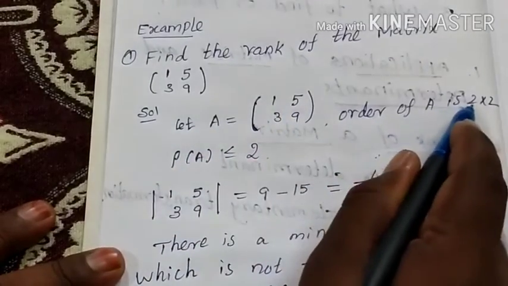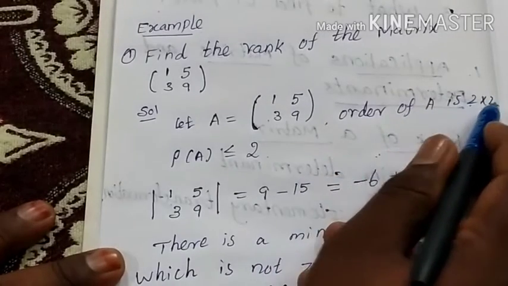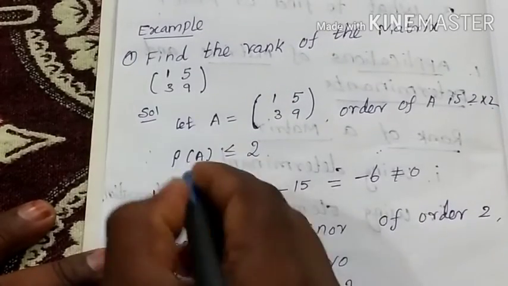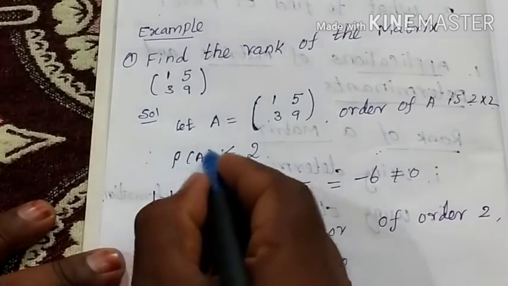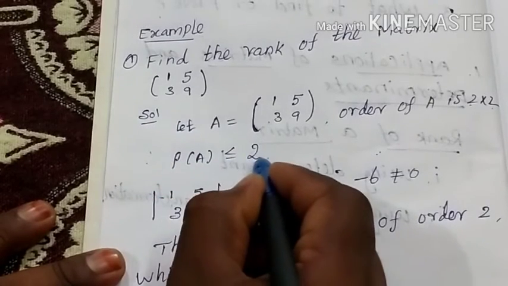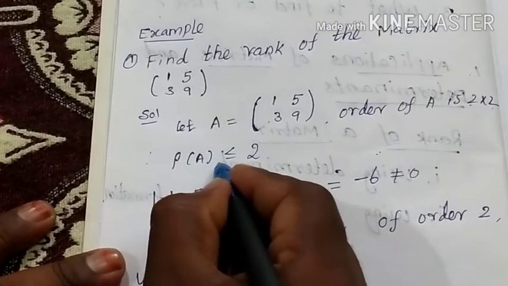The order of A is 2 by 2. Therefore, the rank of A is less than or equal to 2, so the maximum is 2 or below.